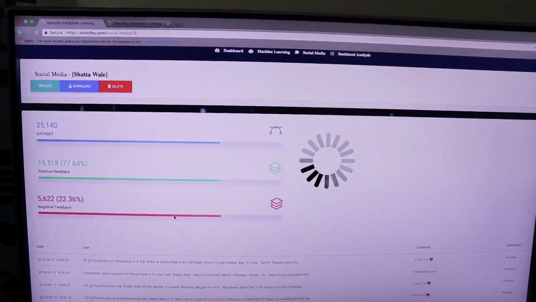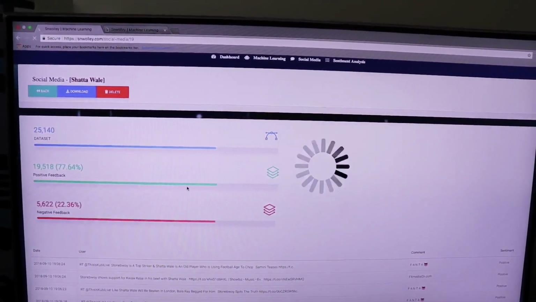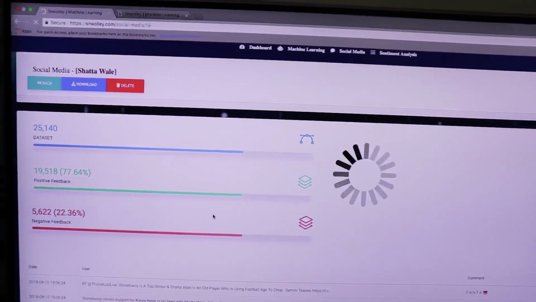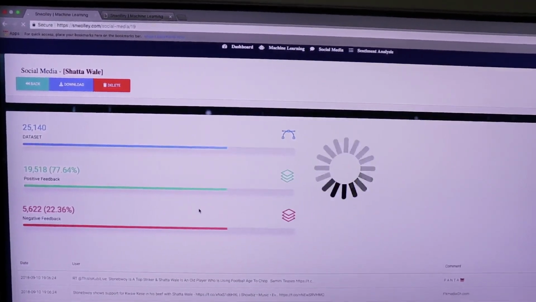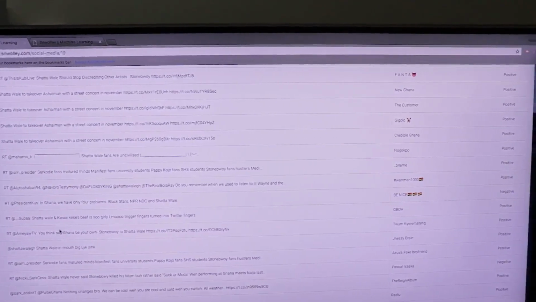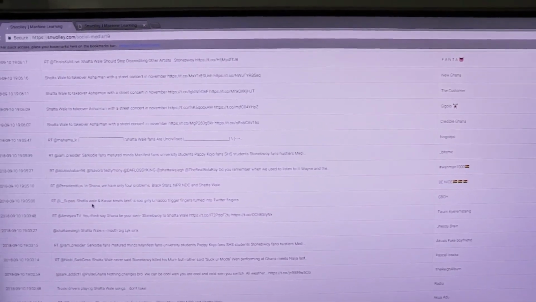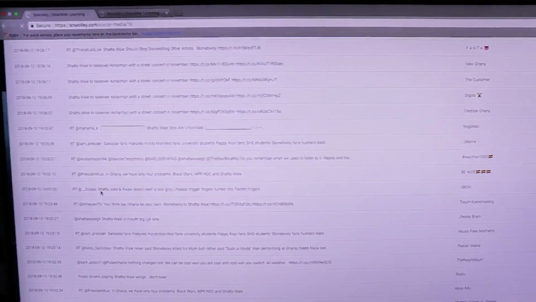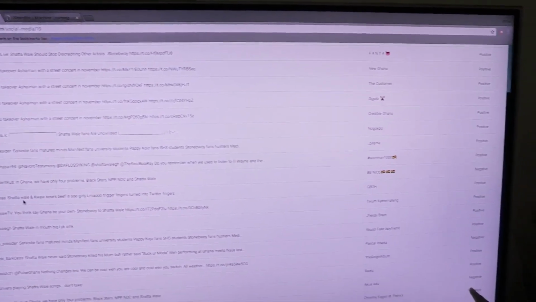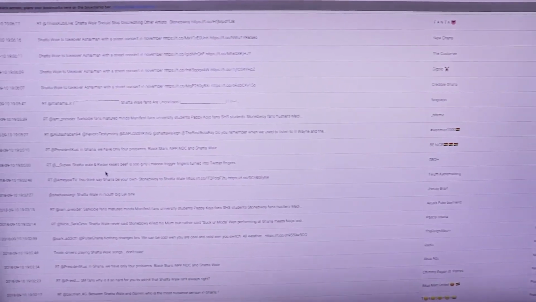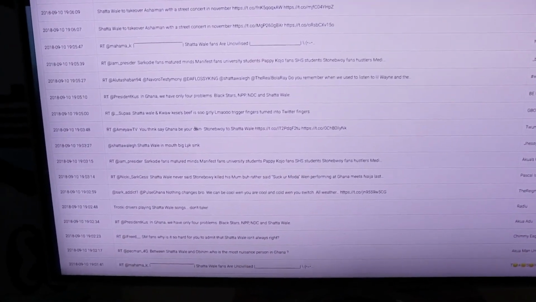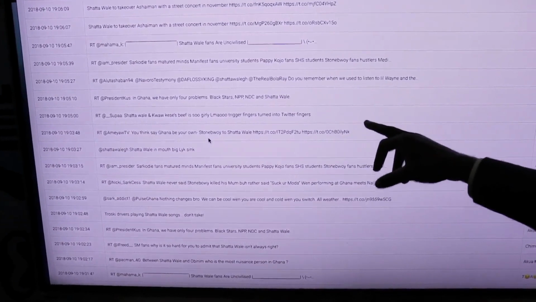So you realize he has a strong brand. People actually like whatever he's doing, so he can see that from here. But obviously he would also want to look at the negative comments people are saying. Exactly, you understand the point. So we want to look at some of the comments people said about him. We would go to some of the negative feedback, and you see, okay, "SNwolley and Kwakes's beef is so girly, laugh," and so on and so forth.